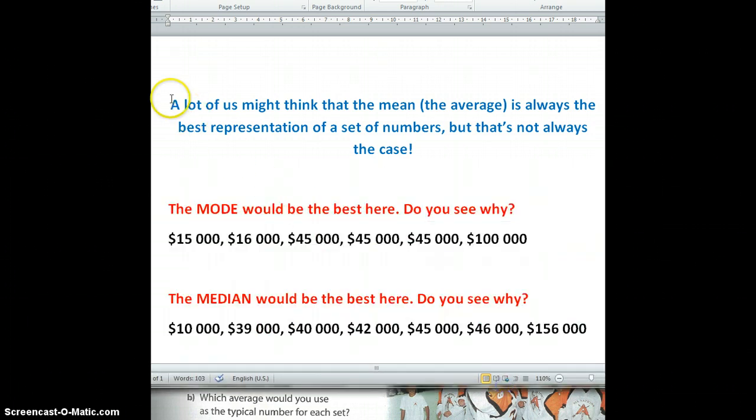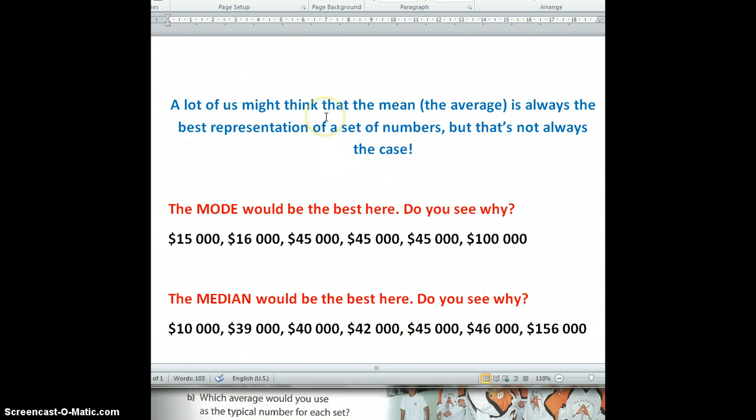Right here, a lot of us might think that the mean, or the average, is always the best way to represent a set of numbers, but that's not always the case. So what I want you guys to imagine is that you have graduated university and you're out looking for a job, and because you're so smart and awesome, you got a lot of job offers, and so you're trying to figure out which company is going to pay you the most money, because it all comes down to money, money, money. So here we go.